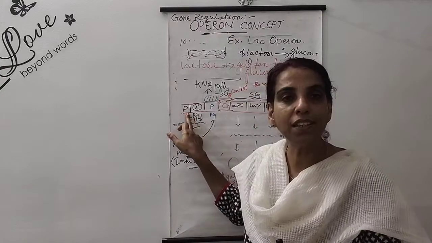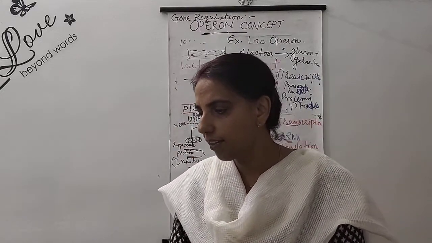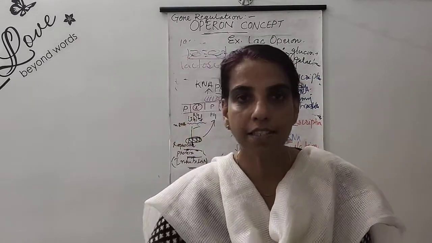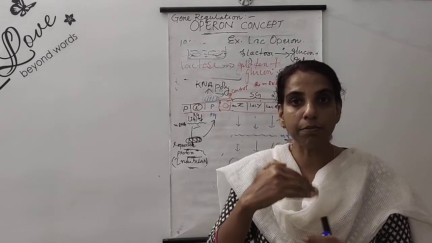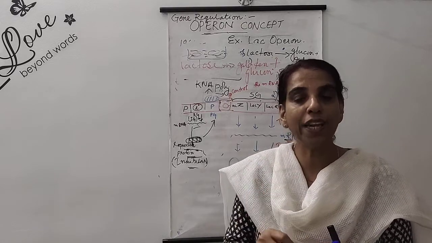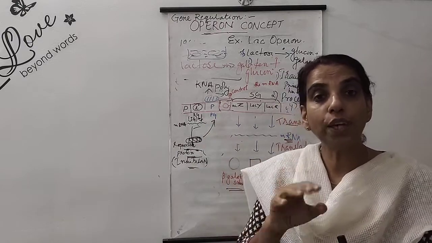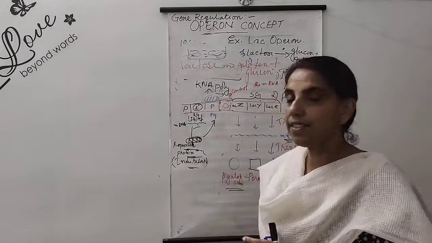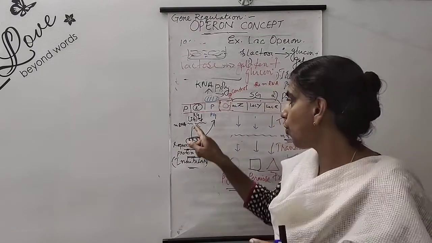Now let us see what these alphabets are. In your textbook, page number 117, this picture is given. You can see two diagrams, one at the upper part and one at the lower part. We have to learn these two diagrams because they show two distinct phases of this gene regulation. Now let us see what these alphabets actually stand for.